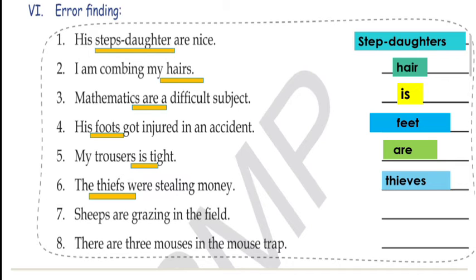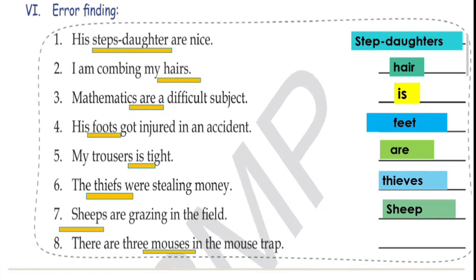Now number 7, sheep are grazing in the field. As I told you when I started the topic, there are some nouns whose singular and plural forms are the same. So sheep is one of them. So sheeps is wrong and its correct form is sheep only. Then number 8, there are 3 mouses in the mouse trap. Now in the previous class we learnt that the plural of mouse is mice. So mouses is incorrect and its correct form is mice. So kids, with that we are done with question 6.